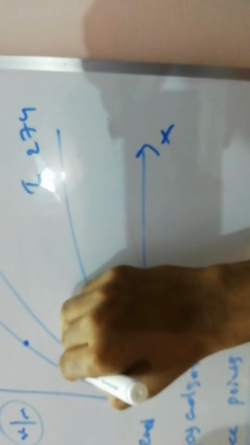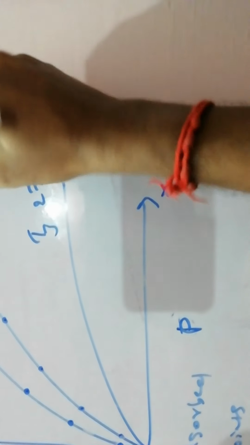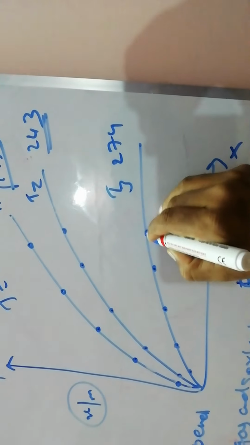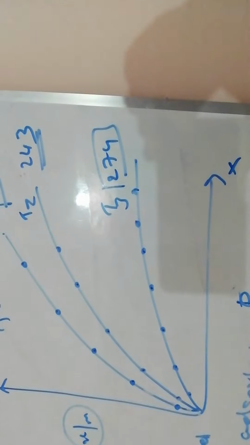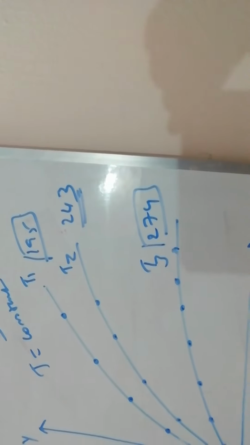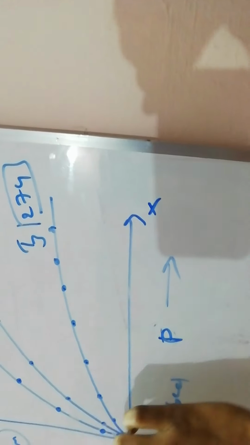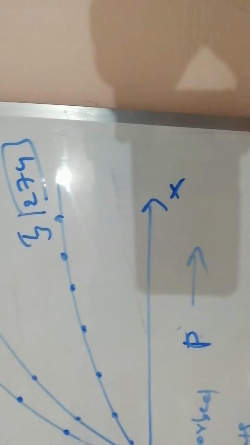These experimental values are taken at a temperature of 243, and these at 273. So these are three different experiments done to study the extent of adsorption with pressure. If I increase the pressure, for the first graph, adsorption also increases at constant temperature.